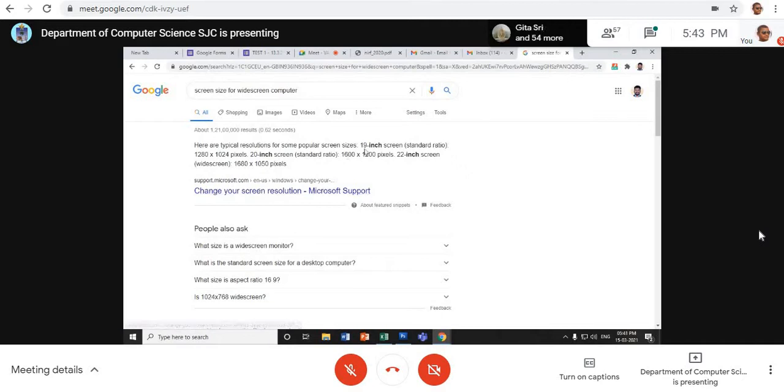Just copy it down. If it is a 19-inch screen, it is 1280 into 1024. Please make note of it. If it is a 20-inch screen, it should be 1600 into 1200.